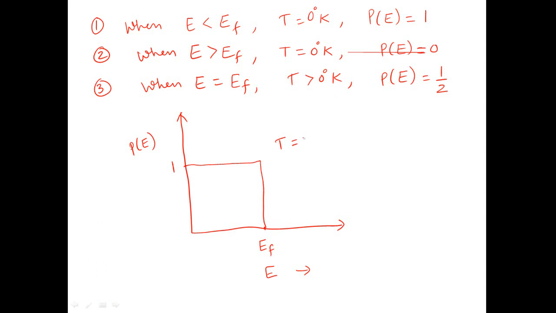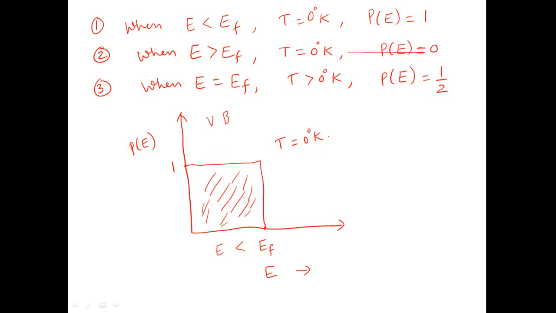For all the energies which are less than the Fermi energy EF, all these energy levels are occupied by the electrons. So 100% electrons occupy the energy levels below the Fermi energy EF at absolute 0. It means that this is your valence band which is completely filled.